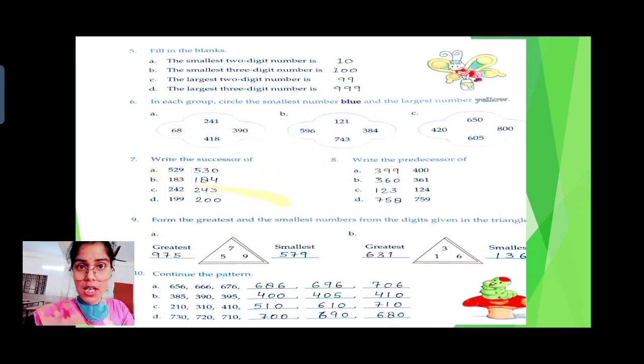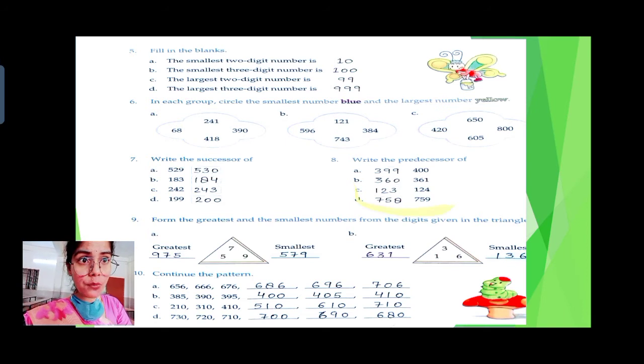Write the successor. Now what does successor mean? Let me explain. Successor means the number you get by adding 1 to any number. For example, when you add 1 to 9, 1 plus 9 becomes 10. That means 10 is the successor of 9. Here is the question, A part is saying 529 successor form. So 529 plus 1 will give 530.